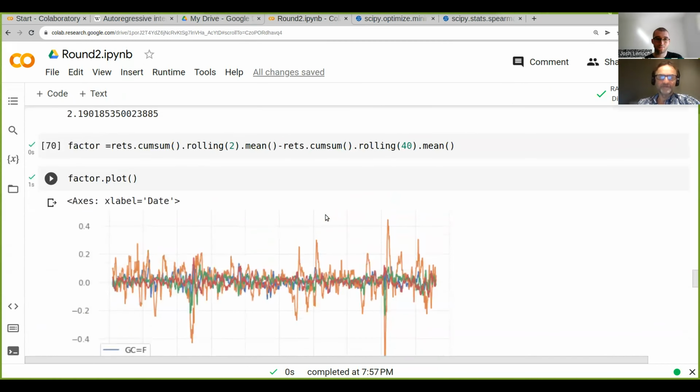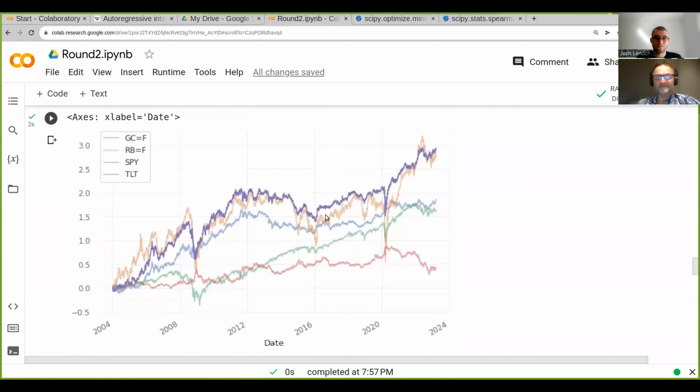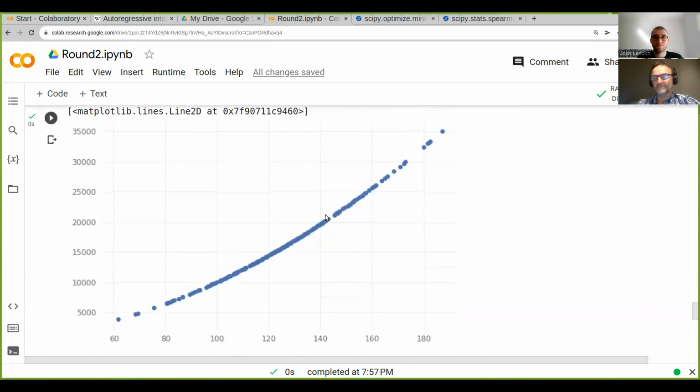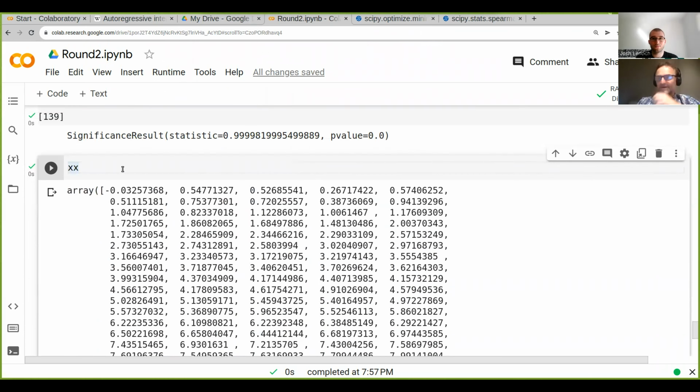Now, one of the things we could also do is calculate the Spearman correlation between our SPY and our factor. So we could do this here.